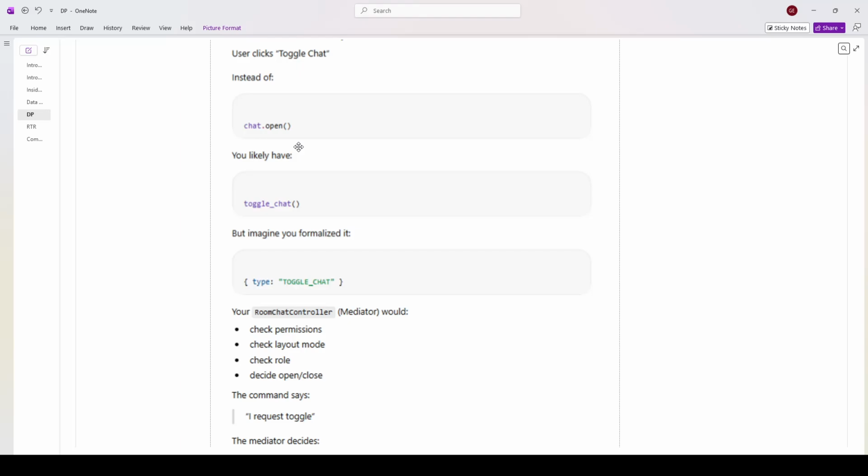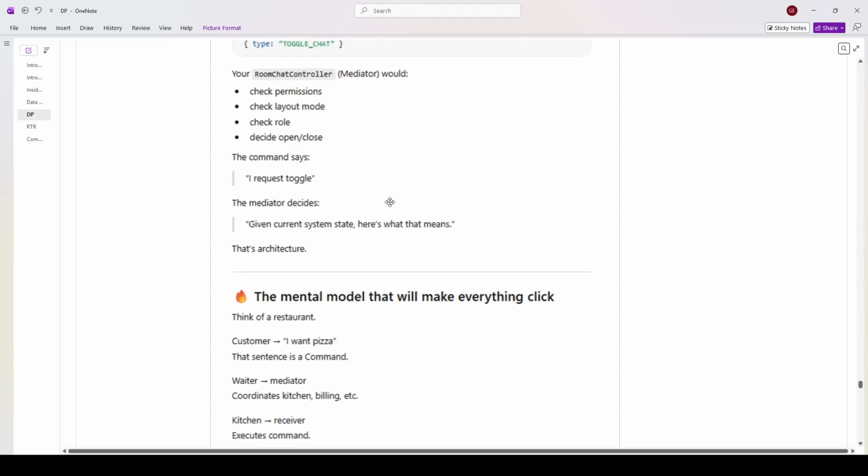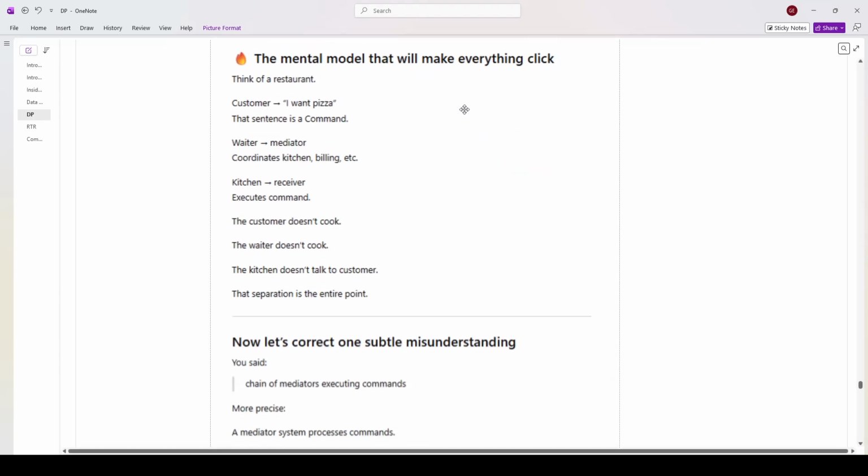If you formalize it with a command like this, type TOGGLE_CHAT, now your room chat controller mediator would be able to add other capabilities such as check permissions, check layout mode, check role, decide open/close. The command says I request toggle. The mediator decides, given current system state, here's what that means. That's architecture.